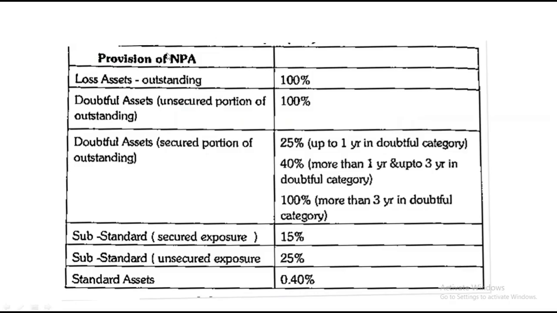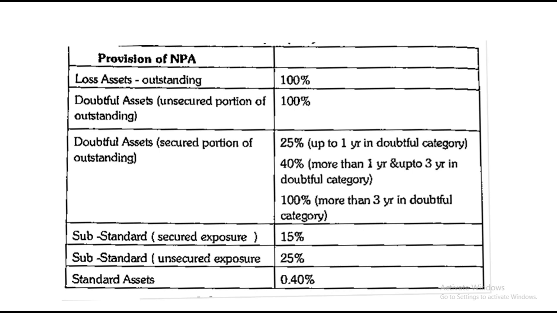Now, the very first thing that you'll need to learn and note down is something called the provision for NPA, that is non-performing assets. So these are the percentages of provision. In this chapter, basically what they ask you to find is the provision. What is the reserve? What is the provision that the bank needs to create?